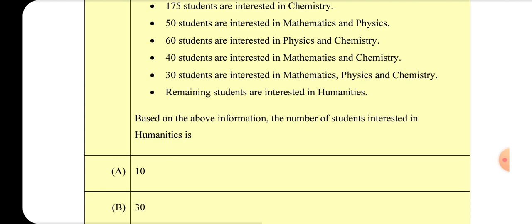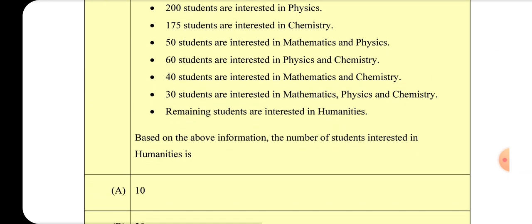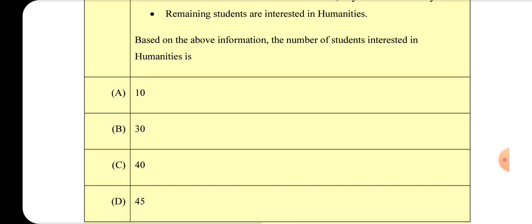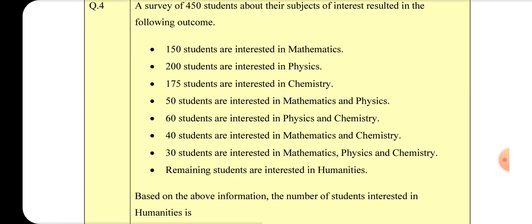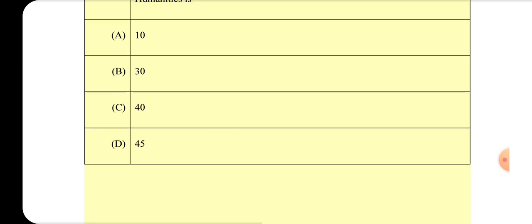60 students are interested in physics and chemistry. 40 students are interested in mathematics and chemistry. 30 students are interested in mathematics, physics and chemistry. Remaining students are interested in humanities. Based on the above information, the number of students interested in humanities is A: 10, B: 30, C: 40, D: 45.